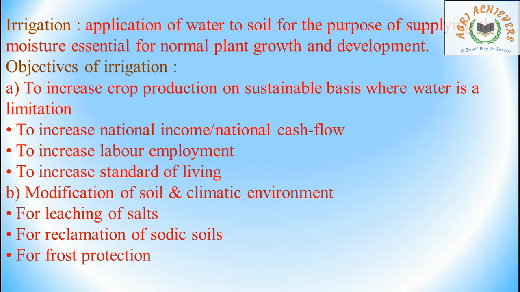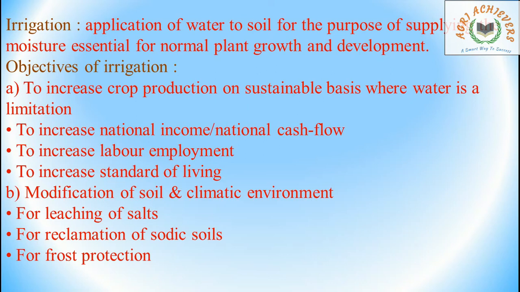What are the objectives of irrigation? Why we give irrigation to plants? To increase crop production on suitable basis where water is a limitation, to increase national income or national cash flow, to increase labor employment, and to increase standard of life.